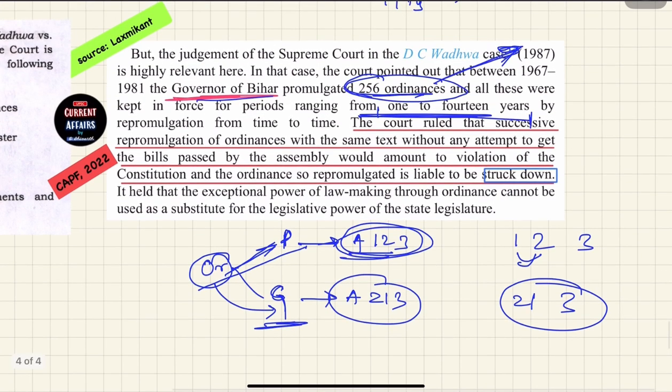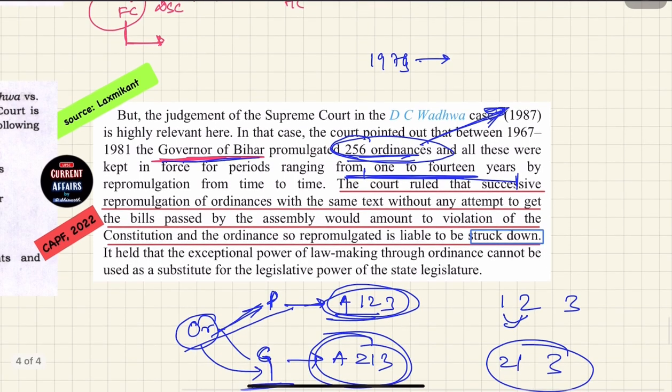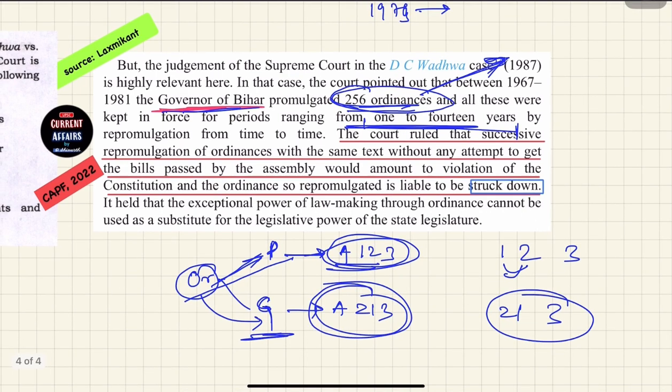So under this article, the Bihar governor promulgated 256 ordinances, when the house is not in session, or the legislature is in recess. During that time, to tackle any situation, the governor can pass ordinances, or the president can pass ordinances. But these ordinances were live for decades. So what it signifies is that they are just bypassing the legislative power of the state legislative assembly.